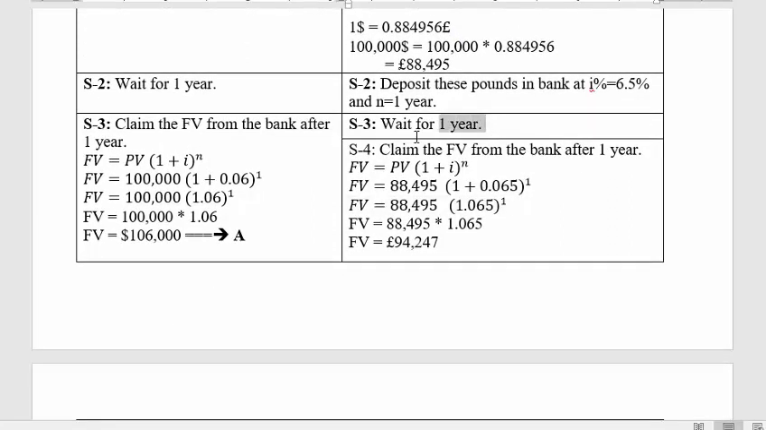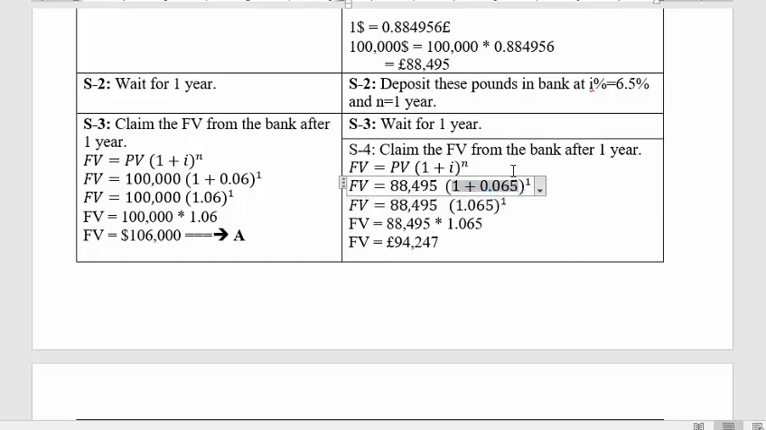Once the deposit is made, then we are supposed to wait for 1 year, and after that 1 year wait, we will get our future value, which means we will get our money invested plus the profit that we are rightful to have. So how much money was invested by us? 88,495 pounds were deposited by us 1 year back. According to the contract, we are supposed to earn 6.5%.